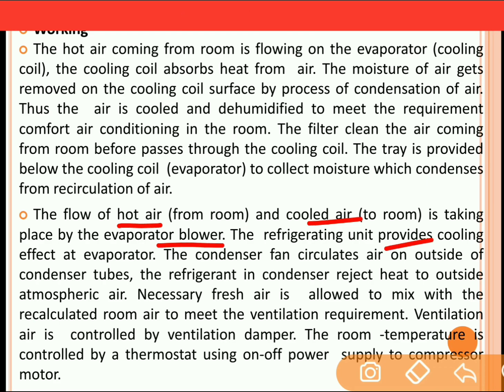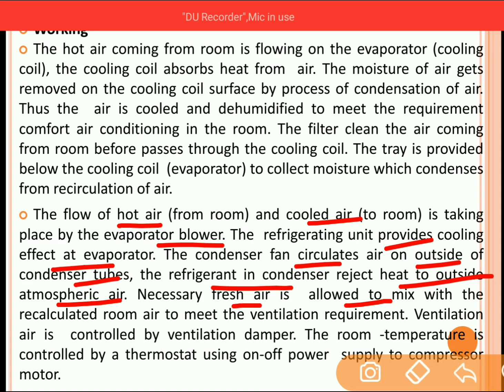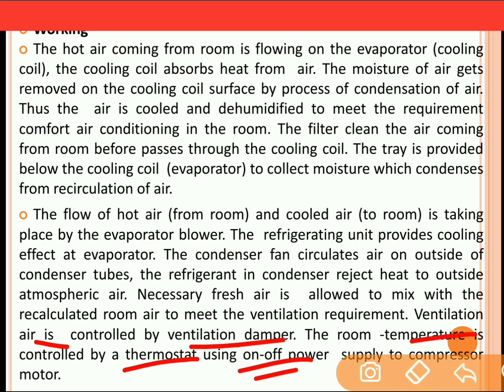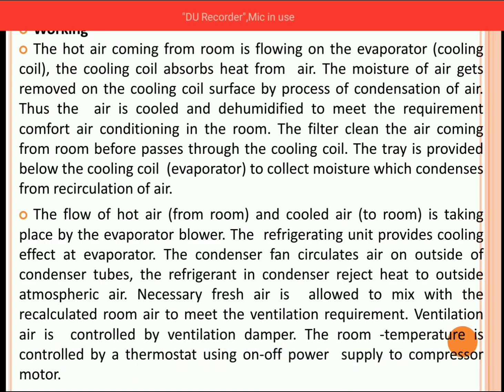Now the flow of hot air and cold air is taking place by the evaporator blower. The refrigerating unit provides the cooling effect at the evaporator. The condenser fan circulates the air on the outside of the condenser tube, and thus the refrigerant in the condenser will reject the heat to the surrounding atmospheric air. Necessary fresh air is allowed to mix with the recirculated room air so as to meet the ventilation requirement. Ventilation of the air is controlled by the ventilation damper. The room temperature is controlled by the thermostat using on-off power supply to the compressor motor. So this is how the entire window air conditioning system will work.